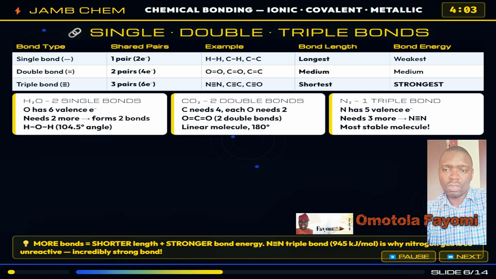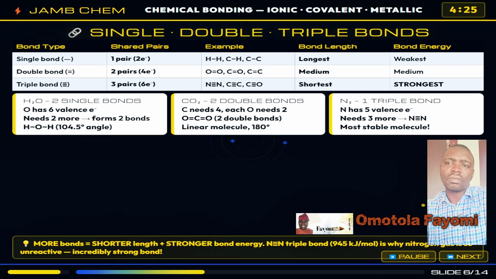For JAMB questions, CO2 has 2 double bonds: oxygen double bond carbon double bond oxygen, linear at 180 degrees. Water has 2 single bonds, hydrogen to oxygen to hydrogen, bent shape at 104.5 degrees. This shape comes directly from the bonding.